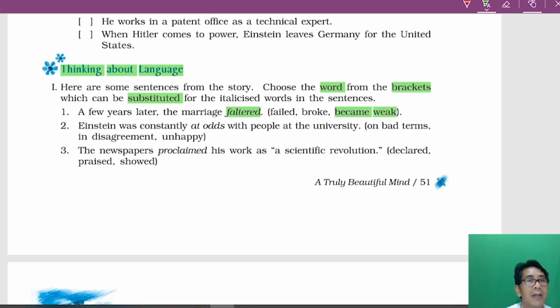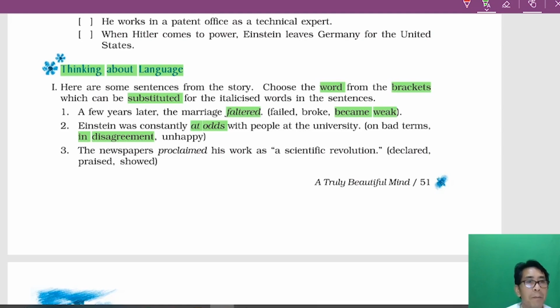Okay, yes. Now, number 2, Einstein was constantly at odds with people at the university. You have to find the substitute of this italicized word from the bracket. Einstein was constantly at odds, on bad terms, in disagreement and unhappy. So it's in disagreement, because he was not that comfortable with the people in the university. Because some of them are totally against the art, literature, like this.